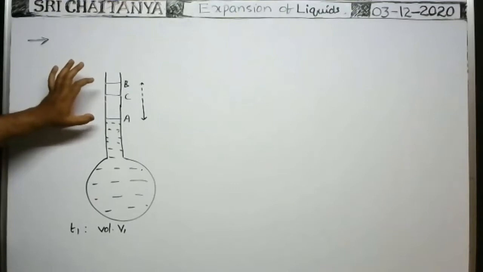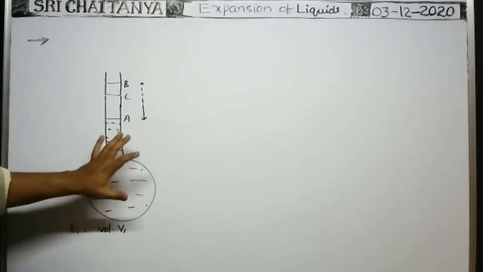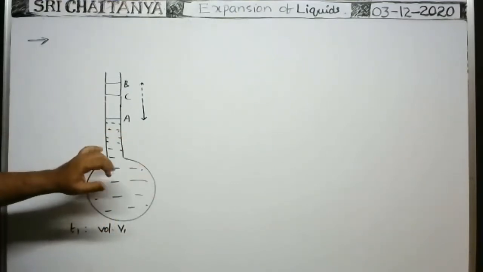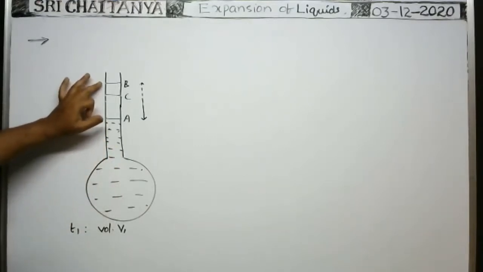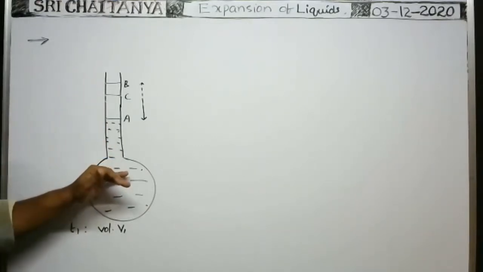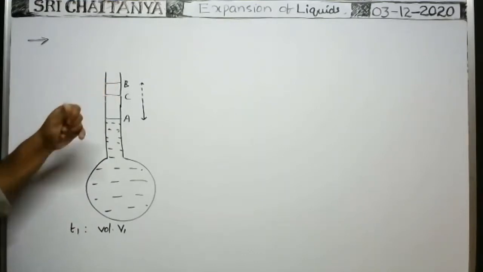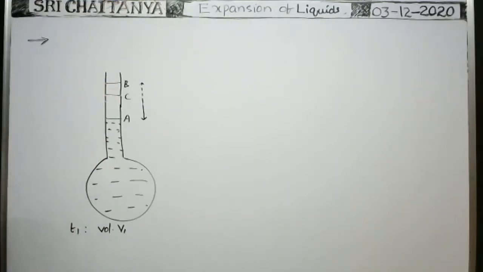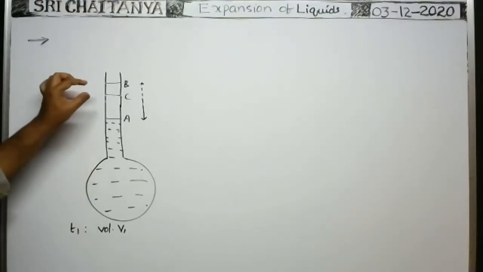Here, whenever the liquid is heated, if vessel expansion is not considered, the liquid level rises up to B. But if expansion of the vessel is also considered, the liquid level falls from B to C. Okay. Now in this, what is the expansion of the vessel and what is the expansion of the liquid alone?